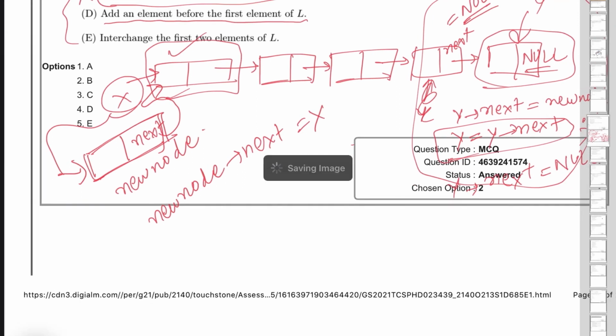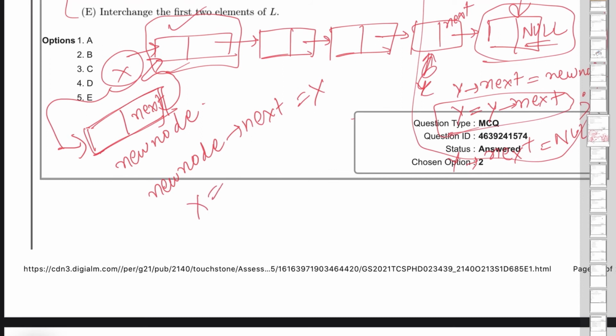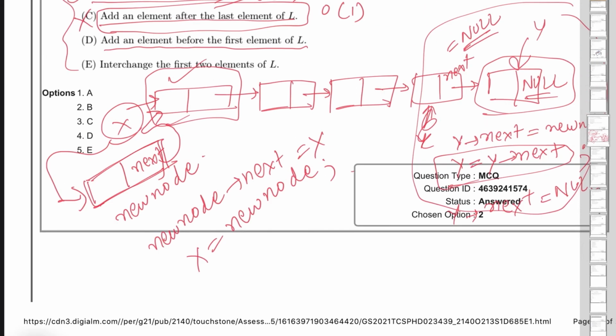Now x can be written as, x will be given the location of the new node. Okay, so now x will point to this node, not this one. So x will point to this one, then this node is pointing to this one, and this node is pointing to this one, and this node is pointing to this one, this node is pointing to this one, and this node is pointing to this one.